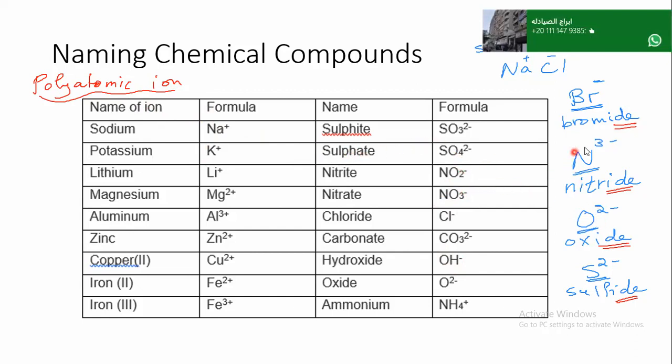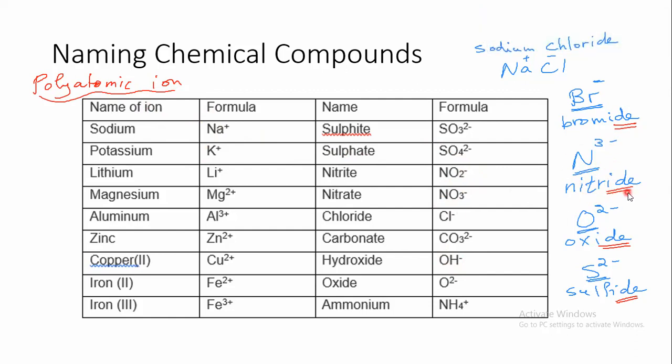For example, nitrogen, we said that if nitrogen is present alone, we call it a nitride. But if nitrogen is present with an oxygen, we have two types of nitrogen bonded to oxygen. Either we have nitrogen bonded to two oxygens to form an ion, or we have nitrogen bonded to three oxygens to form an ion.